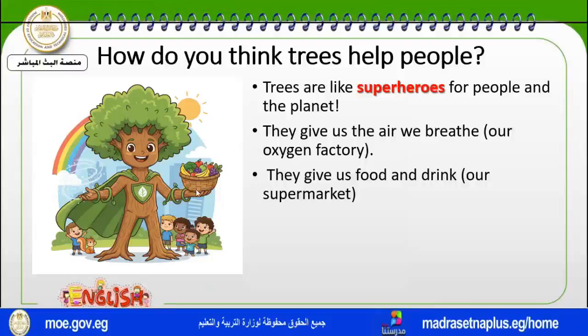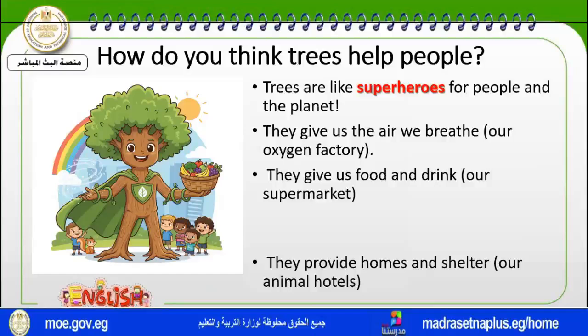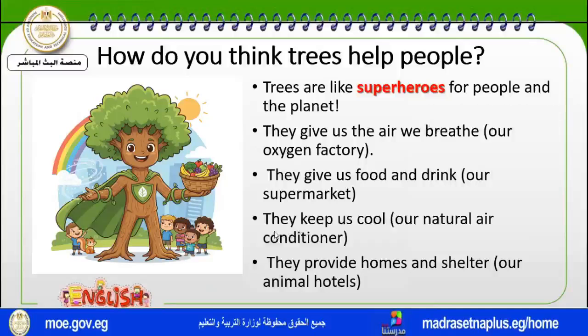Can you remember the one with fruits, the one with vegetables? Also, they provide homes and shelter for some animals, and some animals live inside the trees or under the trees. So they are our animal hotels.